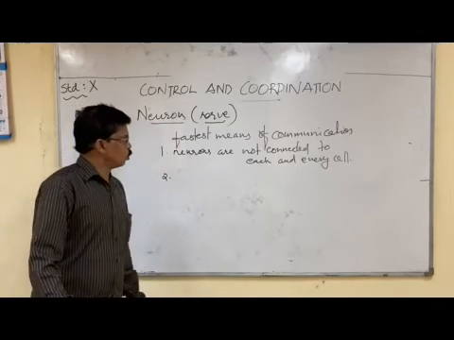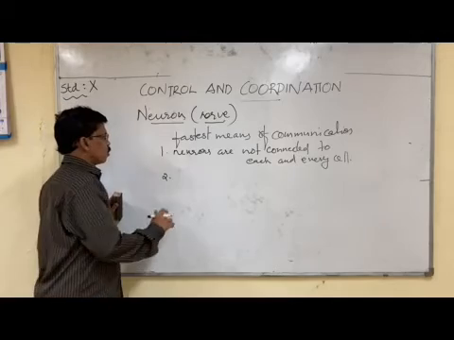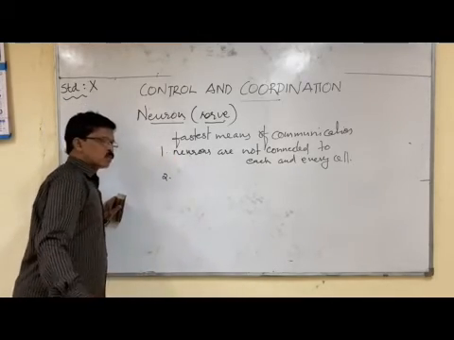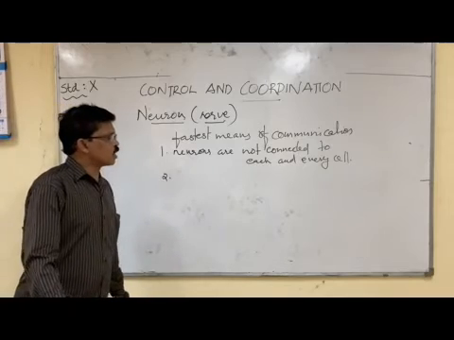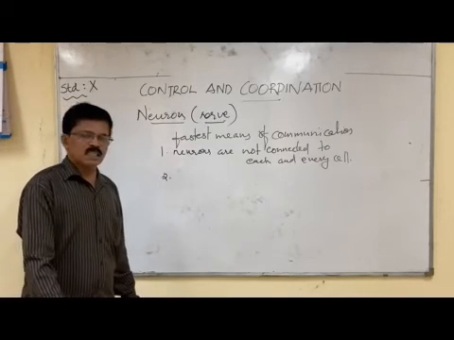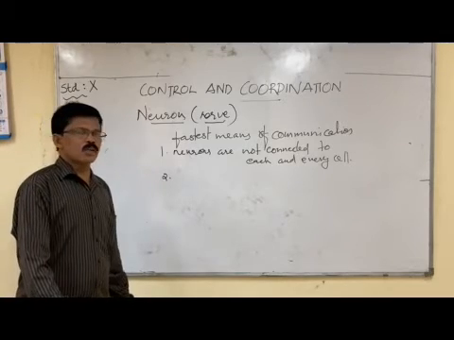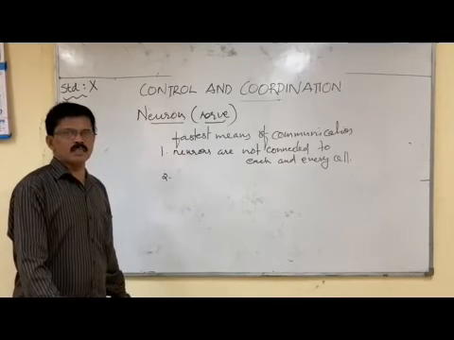So what are the two limitations of nerve communication? First, nervous tissues are not in contact with each and every cell of the body, so impulses will not reach cells which are not connected.